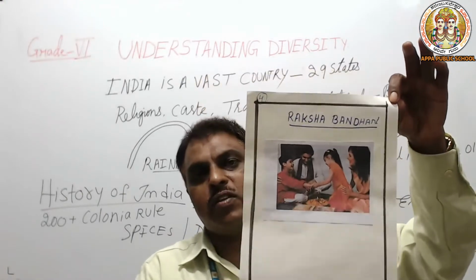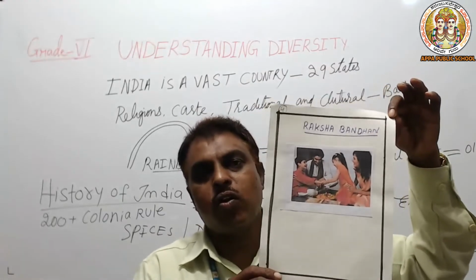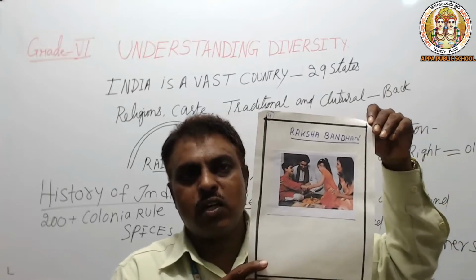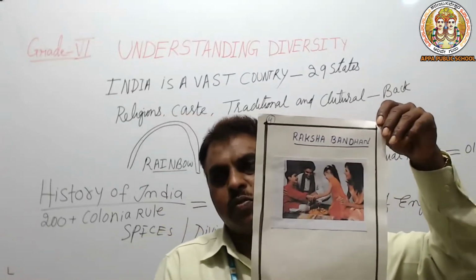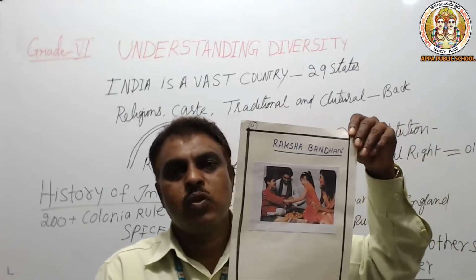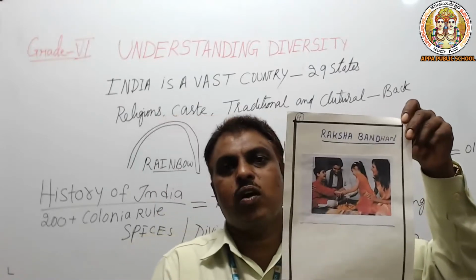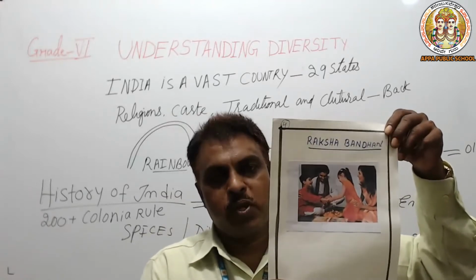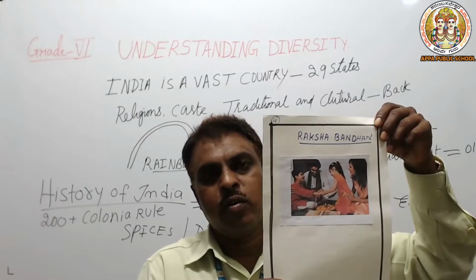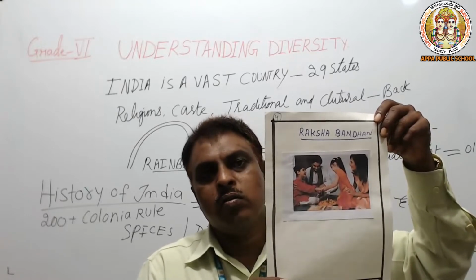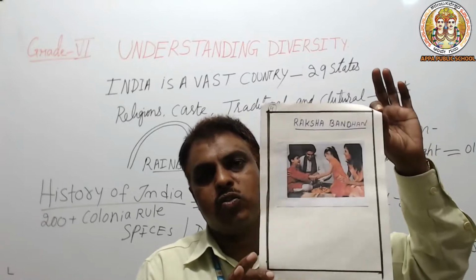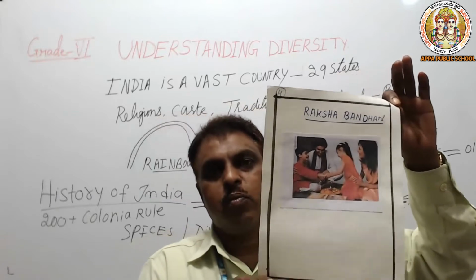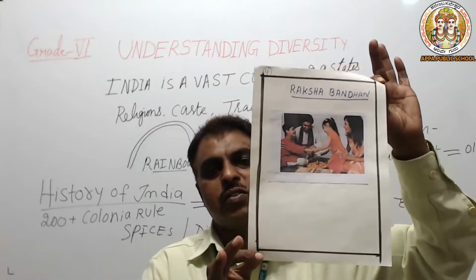Raksha Bandhan festival was celebrated on account of Raksha Bandhan. See, the sister is tying the Rakhi to the brother's wrist. This is a symbol of sisters praying to God to give good prosperity, health, and spirit, and that all sorts of problems should not occur to them, and it shows the love and affection between brothers and sisters.